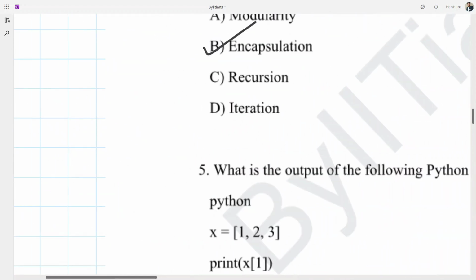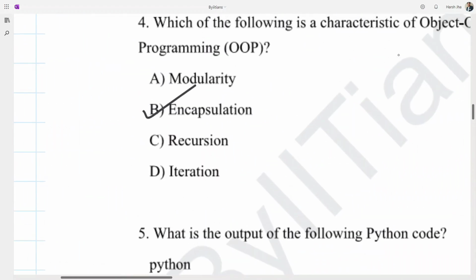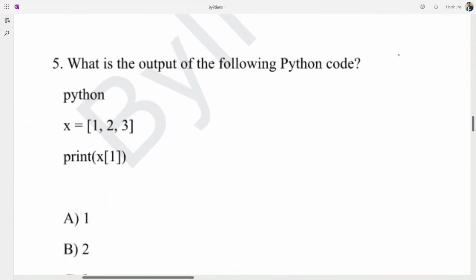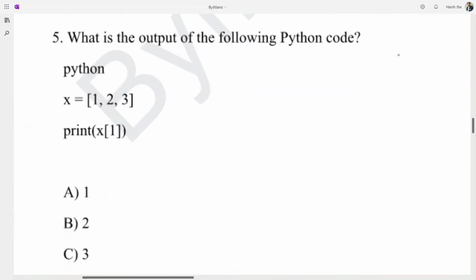So our correct answer is B for question number 4. Now we are on question number 5, the output of the following Python code.